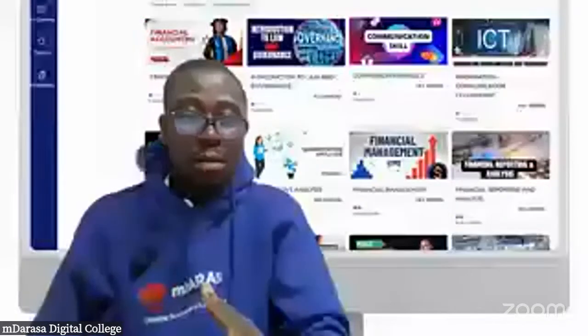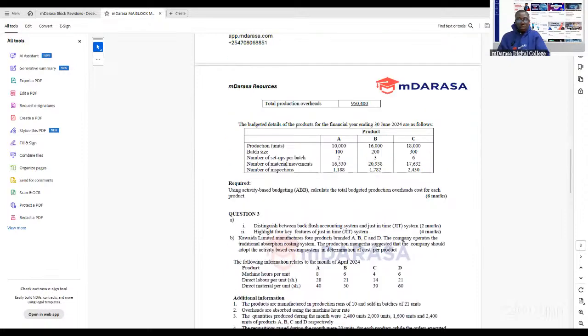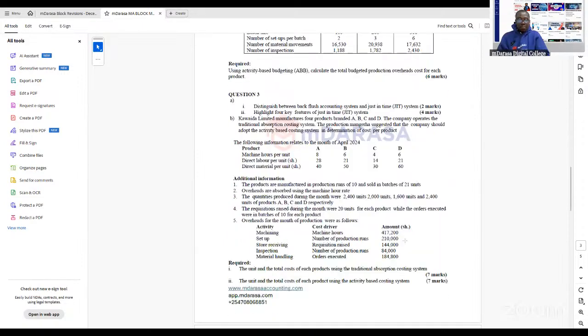Because if you check the same model paper, question number 3 was testing us on the concept of activity-based costing.